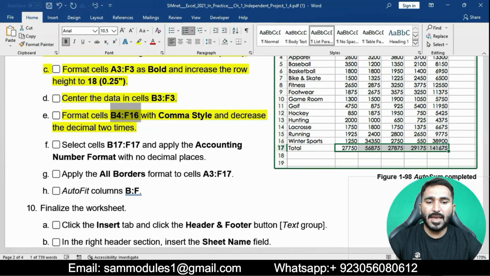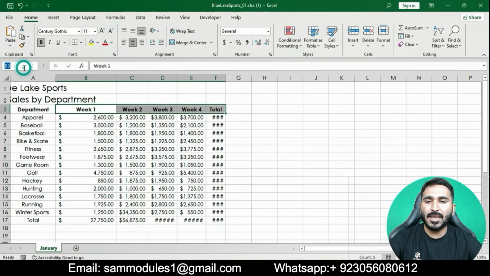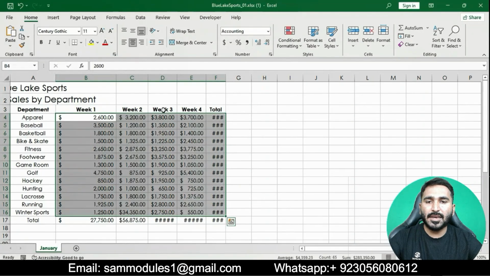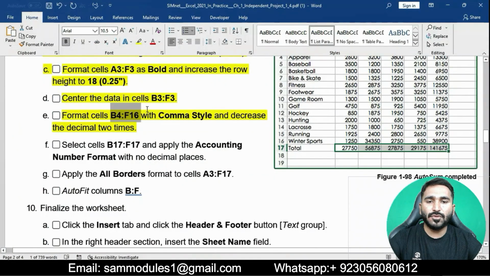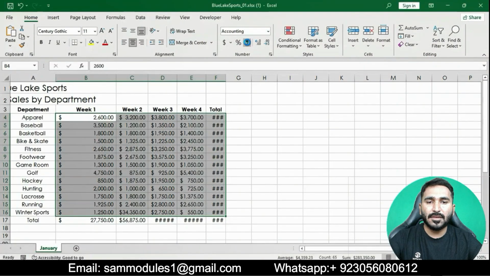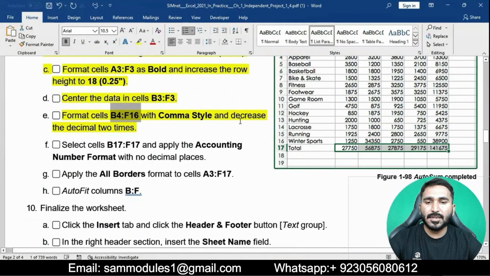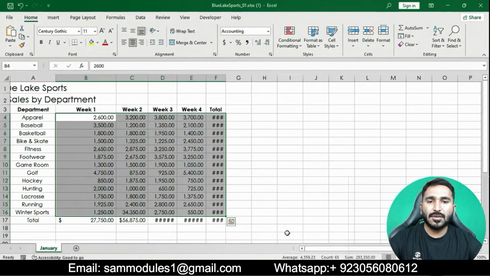In the Excel workbook, select the cells and then go to the Home tab. In the Number group, apply comma style and decrease the decimal places 2 times. We will click on decrease decimal place 2 times.